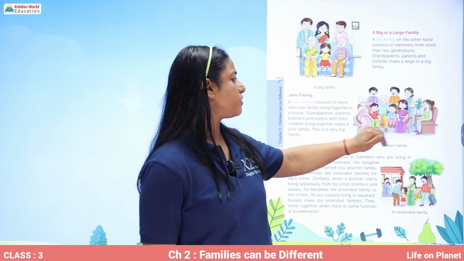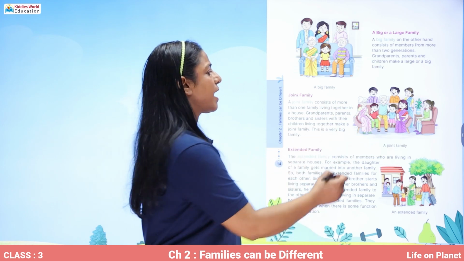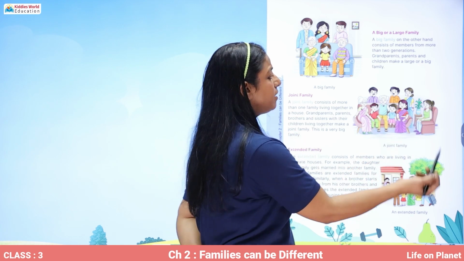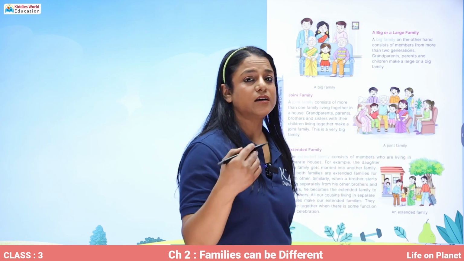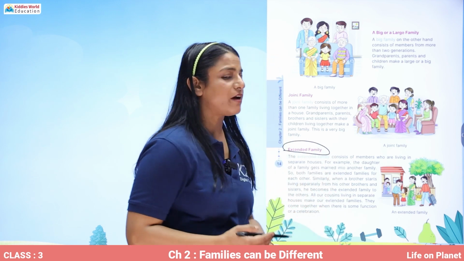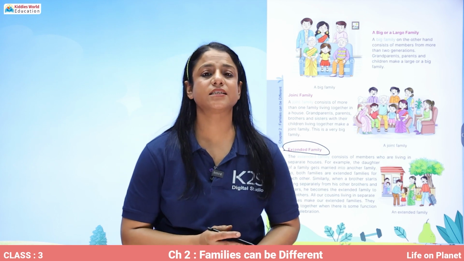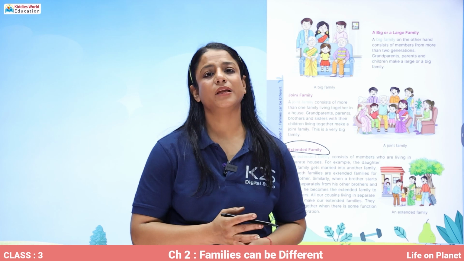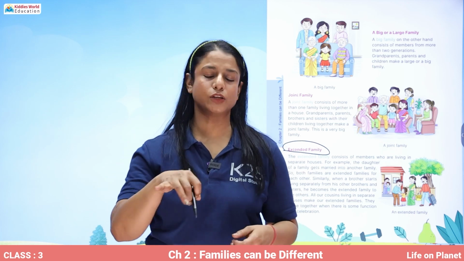Here is a picture of a joint family where there are grandparents, they have three or four children, and then the third generation, their children also. Now comes the extended family. Extended family is a family in which the members of your family are not living with you.